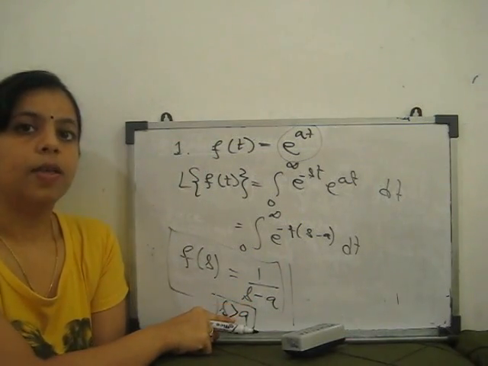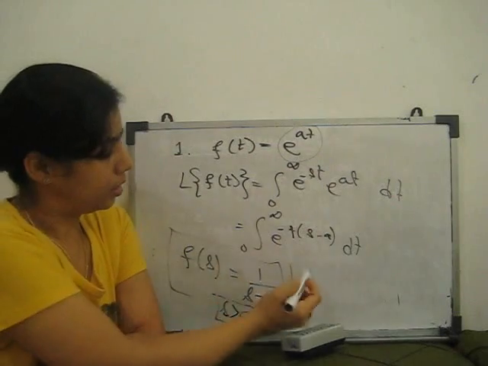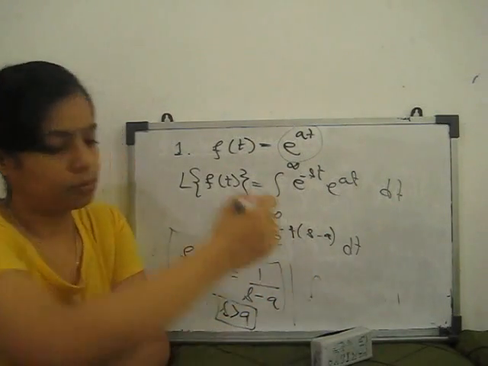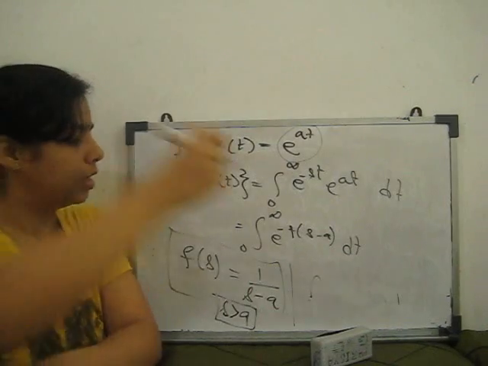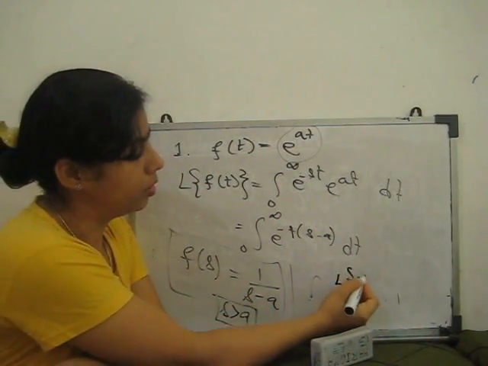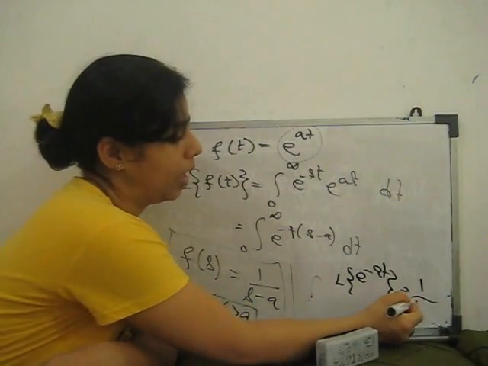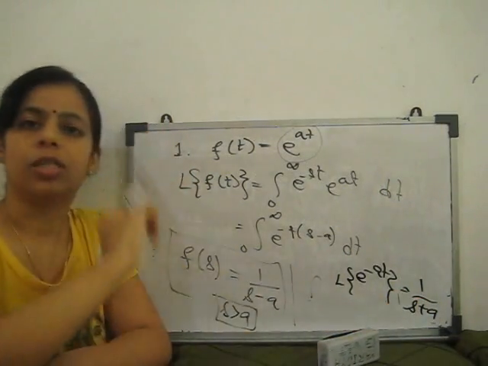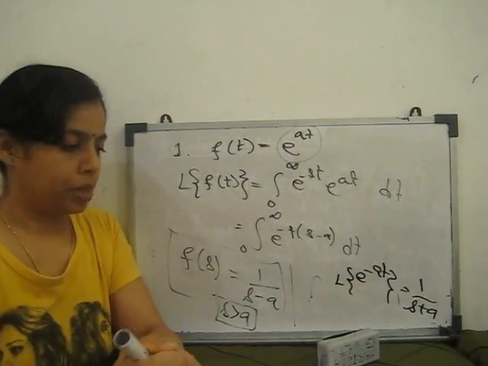So s is always greater than a. Next, if the function is e to the power minus at, then the Laplace transform of e to the power minus at is given by 1 upon s plus a. You just simply integrate and substitute the limit, and you will get this solution.